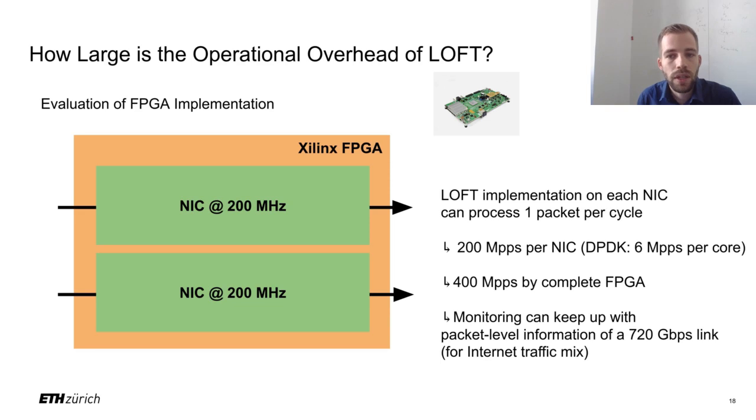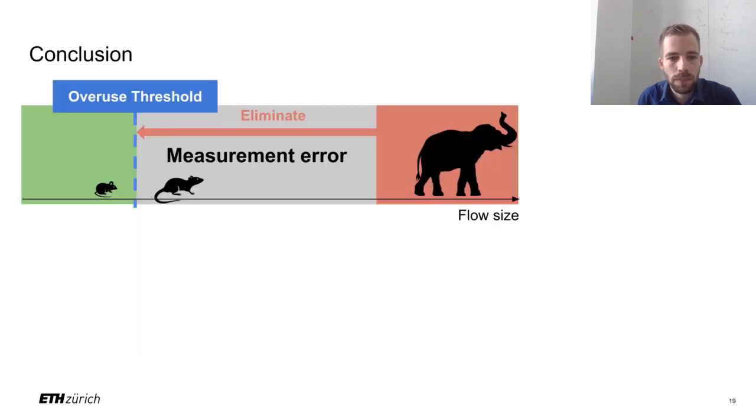For an internet traffic mix, this packet rate means that the LOFT monitoring could keep up with the stream of packet level information from a link that carries over 700 gigabits per second. To be clear, the FPGA itself would not forward the packets in this setting, but would only asynchronously check the packet header information. Hence, LOFT is suitable for high-speed packet processing.